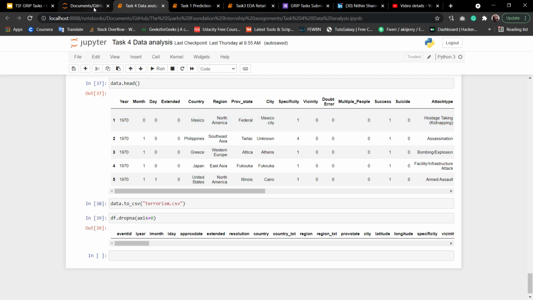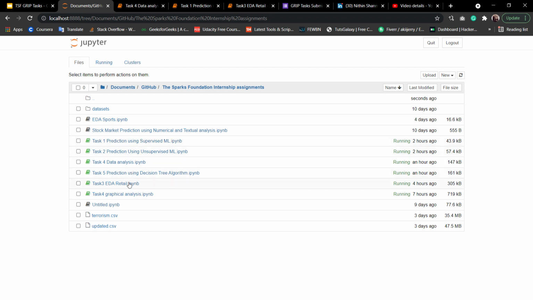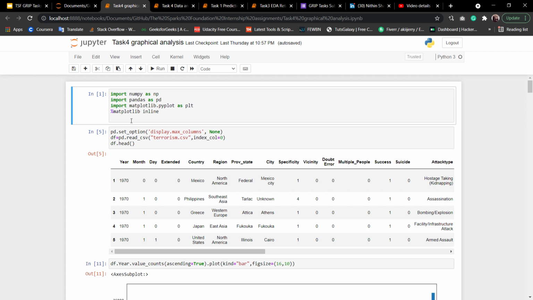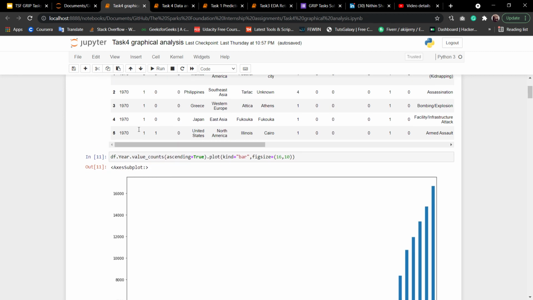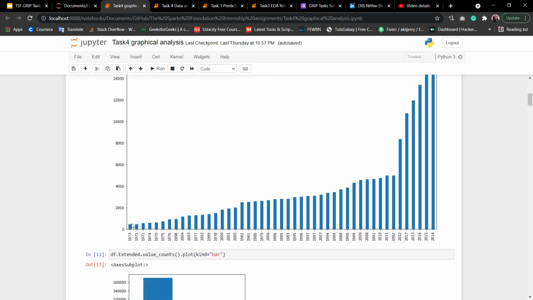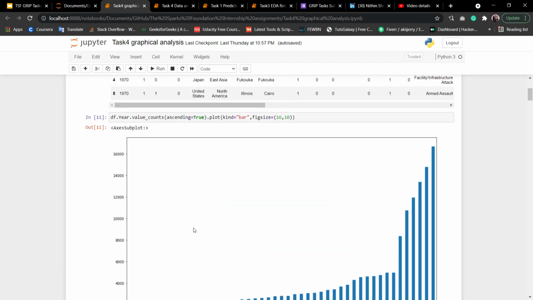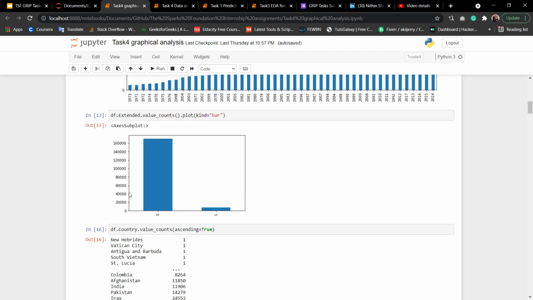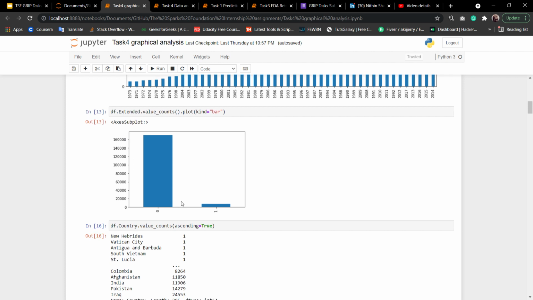Let's go to the graphical analysis part. Then I again imported the libraries. After that I just checked, based on the years, how many terrorist attacks happened. As you can see, as the years increase, the terrorist attacks increase gradually. And most of the time the terrorist attacks are not extended, they happened.